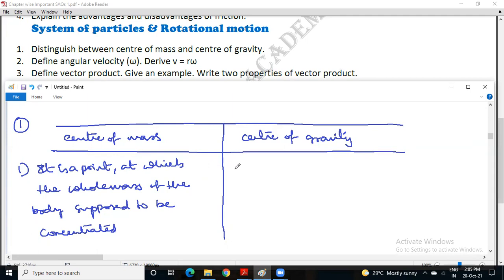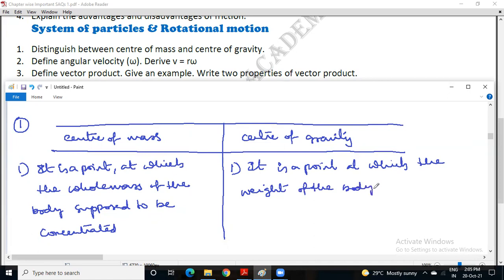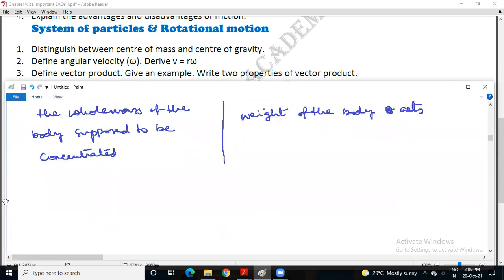The first point under center of gravity. It is a point at which the whole weight of the body is supposed to act. So this is about center of gravity.